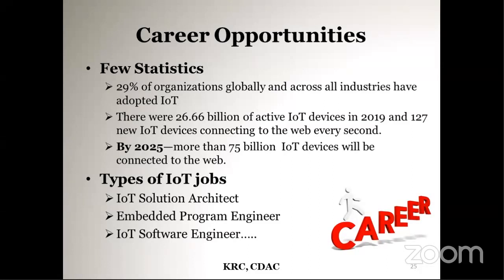In 2019, over 26.6 billion devices were actively part of IoT. Every second, almost 127 new IoT devices are connecting to the web. As per a report, by 2025 more than 75 billion IoT devices will be connected. The different types of IoT jobs are IoT developer, IoT solution architect.